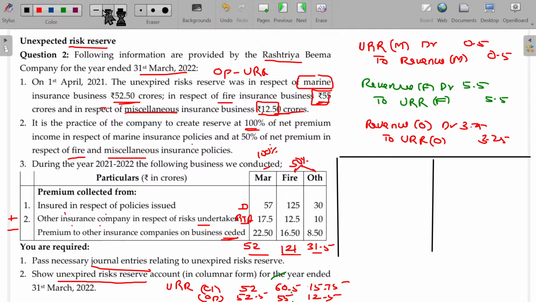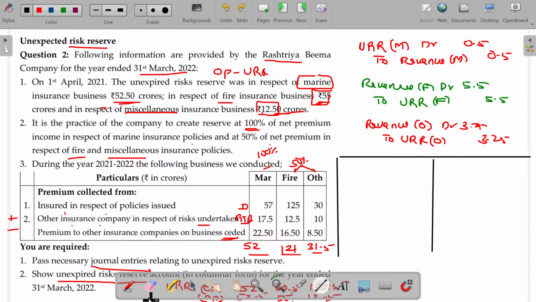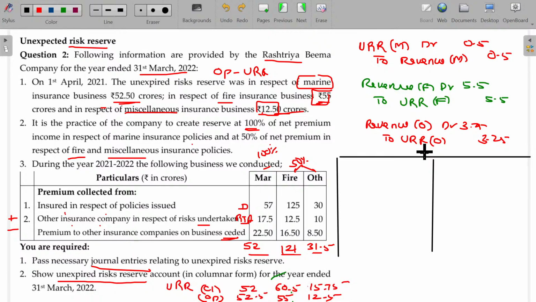Now, URR account, for marine, fire, and others.